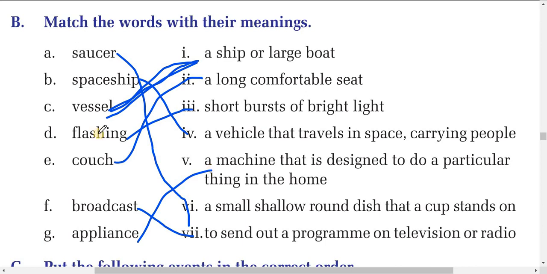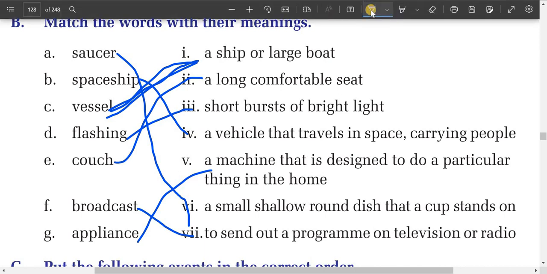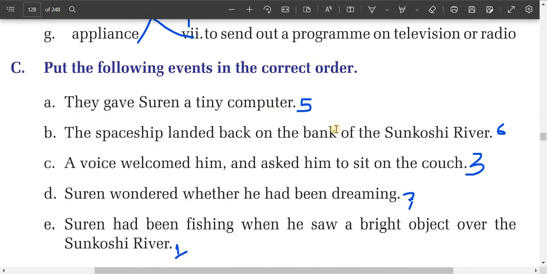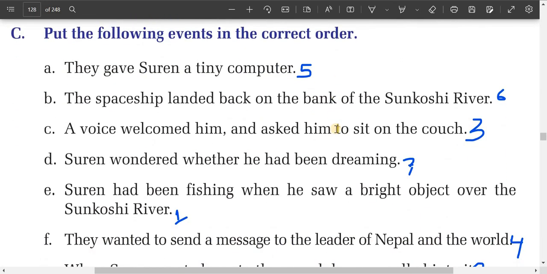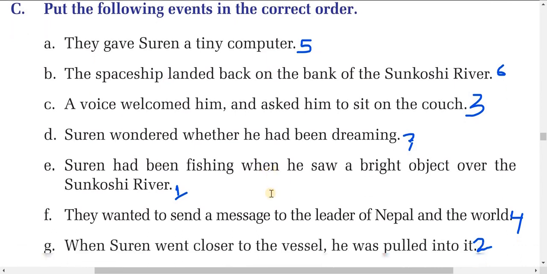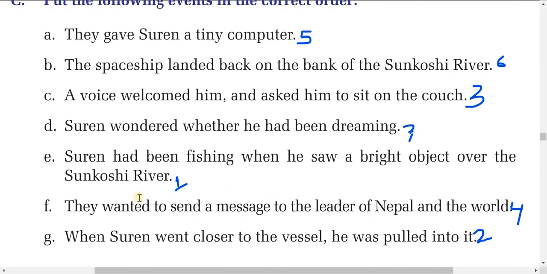Dear students, here I see it is easy. I think you are following me. Now let's do the next exercise. Put the following events in the correct order. So we have to order these statements in the correct order according to the text. Here you can see the first statement: Suren had been fishing when he saw a bright object over the Sunkosi river. It's E, this is the first statement.